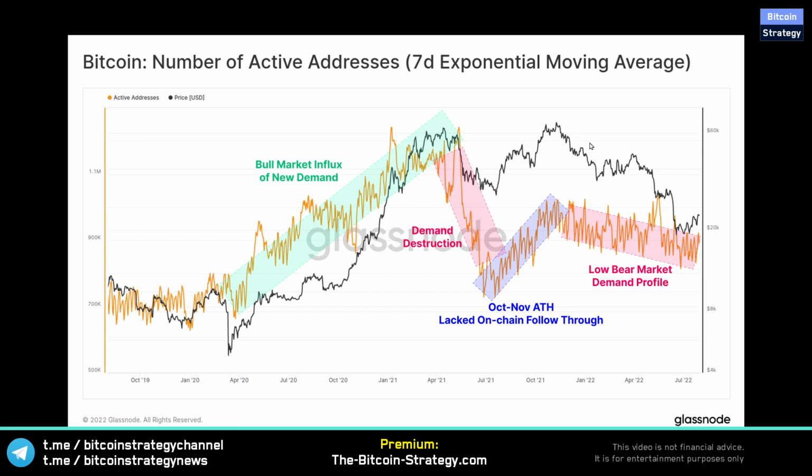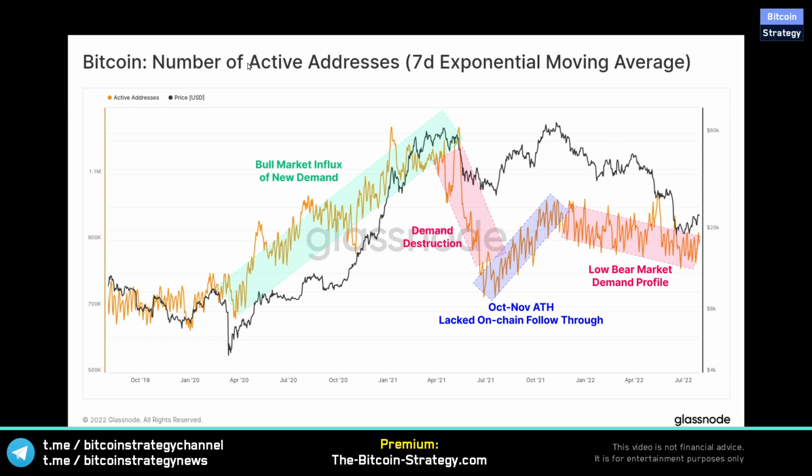So when Bitcoin is going down, the number of addresses isn't really moving that much. It's kind of like going sideways. And that's because now those large wallets, they are selling off, and the number of wallets that hold only 1 Bitcoin or so, they are shooting up. So retail is buying up this dip, and institutional money created this extra rally, and now it's creating this extra depression here.